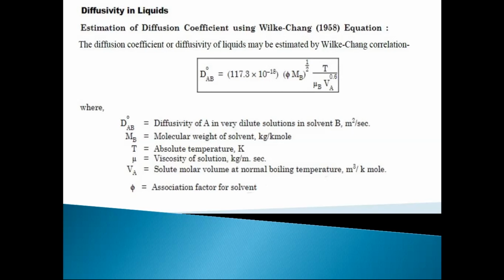And last is phi, that is association factor for solvent. Remember, it's association factor for solvent, not solute, because all these fundamental units and fundamental properties are important for your numerical. So always remember phi. What is phi? That is association factor for solvent. What is Va? Va means molar volume for the solute and Vb is for the solvent. Similarly, Ma for the solute, Mb for solvent. DAB, in this relation, DAB is in meter square per second. In previous relation, DAB in centimeter square per second.